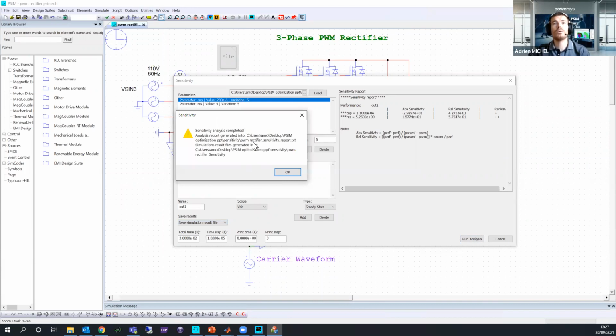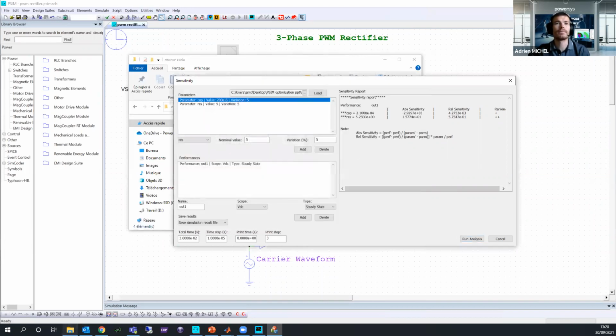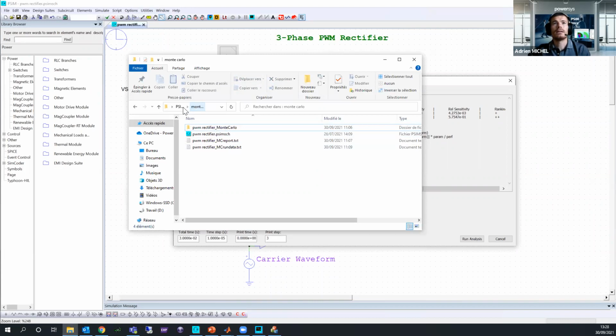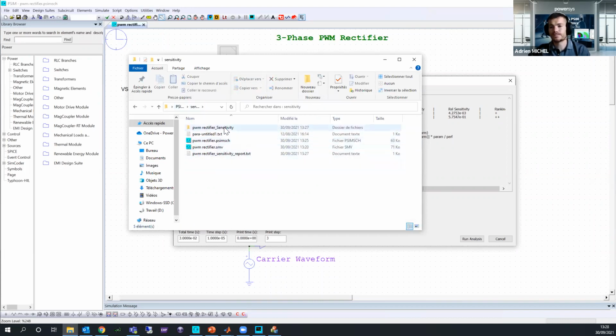As you can see, there is a warning. This warning is just saying that the sensitivity has been completed. Everything is fine. You can go back into PSIM. So here I can go back into PSIM, and I click on okay, good. And now if you go into the sensitivity, you can see the time of today. So this is our time in France, basically.